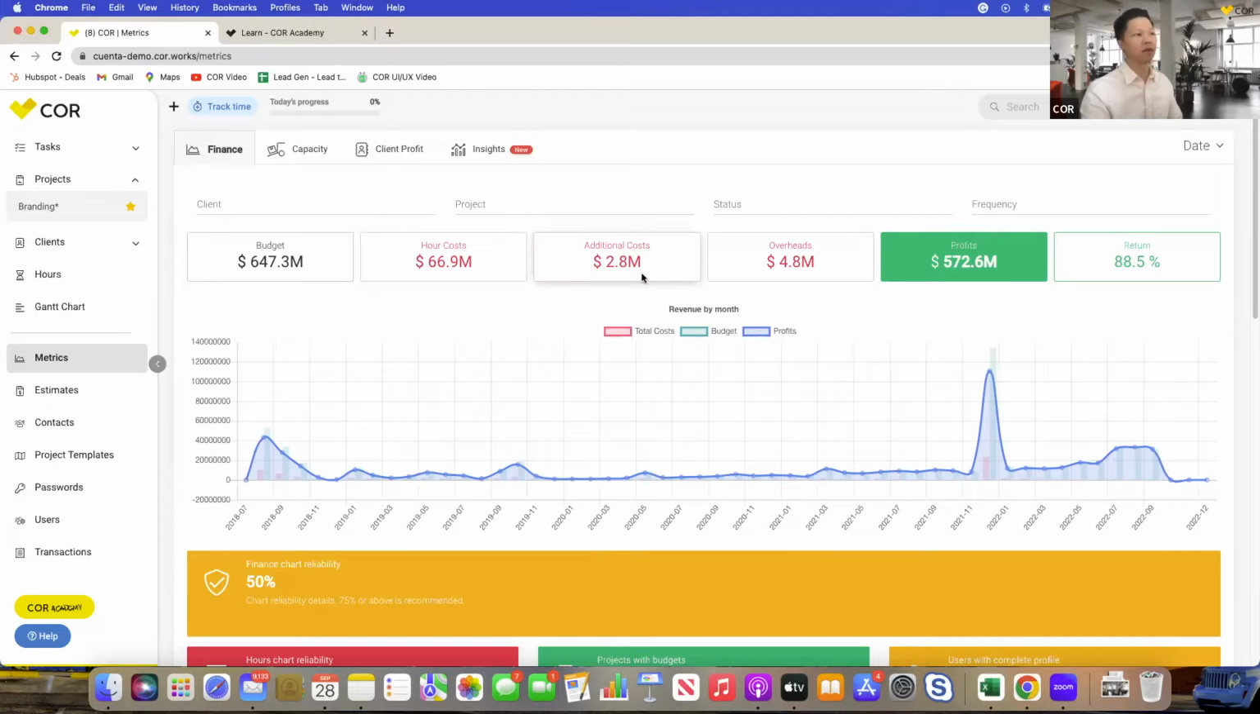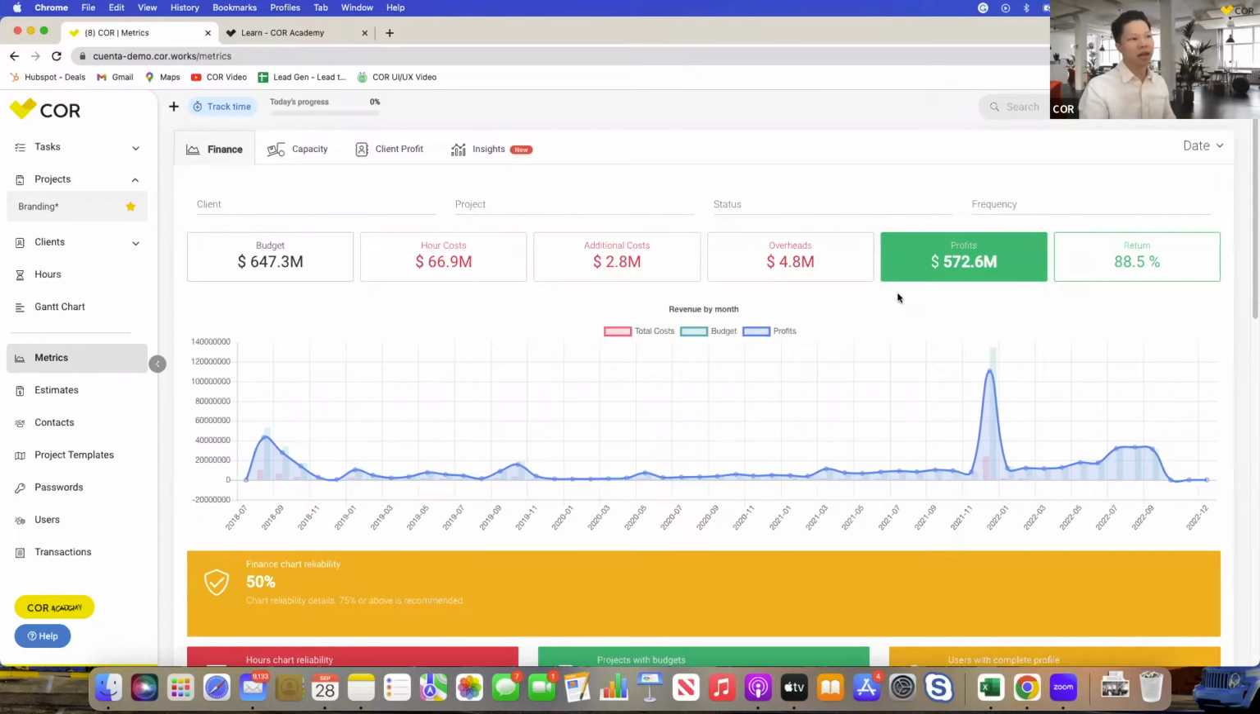The additional cost is, of course, being in the creative industry, there are going to be additional costs. Maybe you need additional vendors, additional materials, or transport related to a project to complete it, and that will be dumped into this additional cost bucket. And then the overheads is just the general overhead of the business. It's a percentage of everybody's salaries, which is how we calculate it in COR. You can play around with what approximately that percentage may be, but the way it calculates is it takes a percentage of everybody's salaries and dumps it into that overhead.